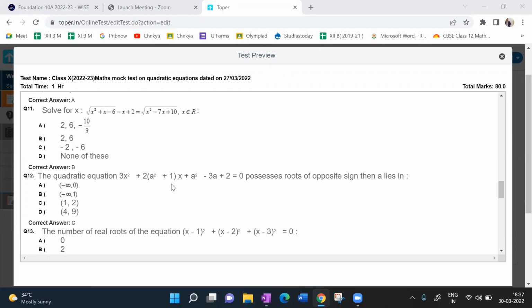Okay, sir. In this question, we have to square on both sides. If I do squaring on both sides, very good. I need a response so that I can understand whether I should go for this question or not. Now, come on, we can take the terms. Please go for it.